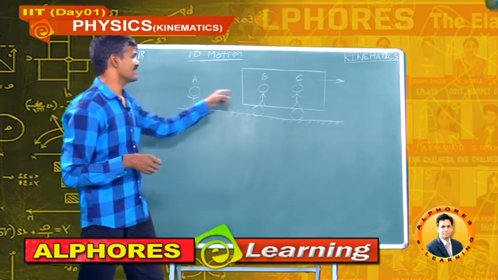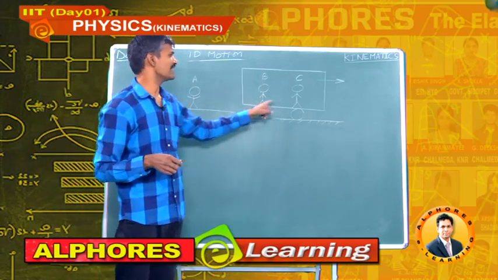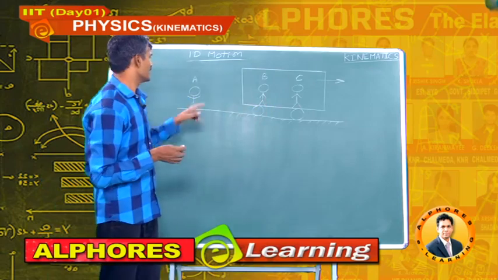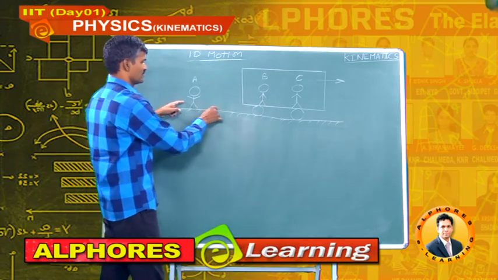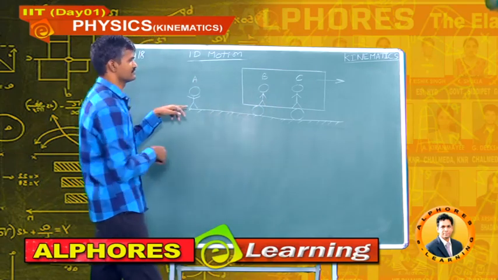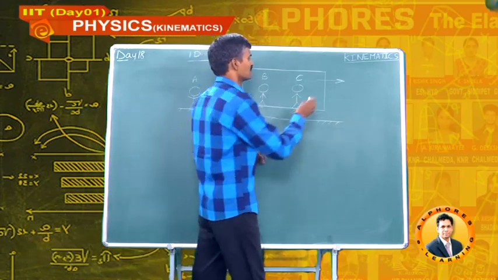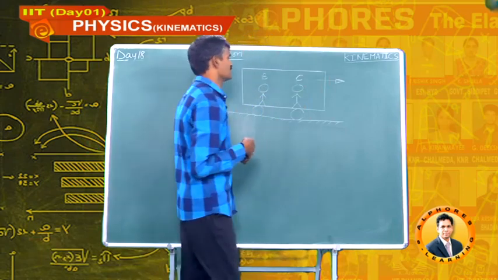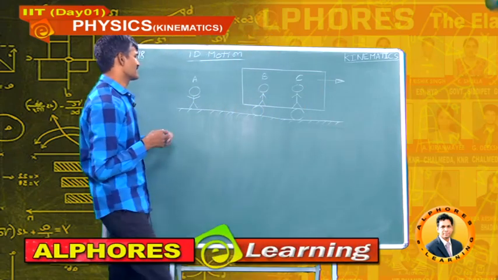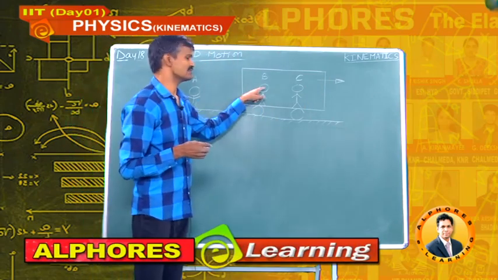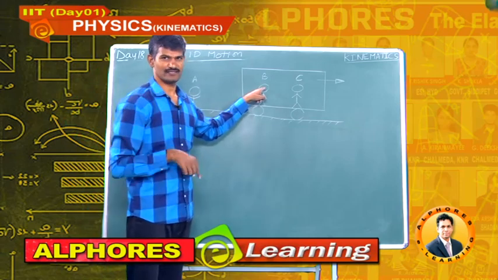Here I am considering three friends A, B and C. A is on the ground, he is at rest. B and C are in a bus that is moving. Then A says to B, B, you are at rest.